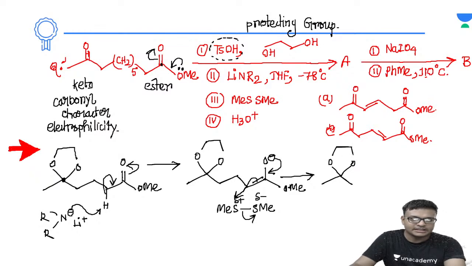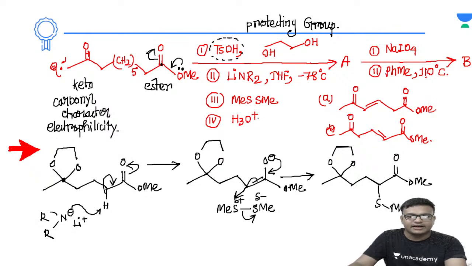This will be the group as it is. This time, this will be the CO2Me, and here the SMe group is added. Sulfur is attached to the methyl, right? And after this part, we are treating this molecule with H3O positive, right? Now H3O positive will be leading to the deprotection of this molecule. इस molecule का क्या होगा? अभी deprotection होगा. There will be the deprotection of these molecules.